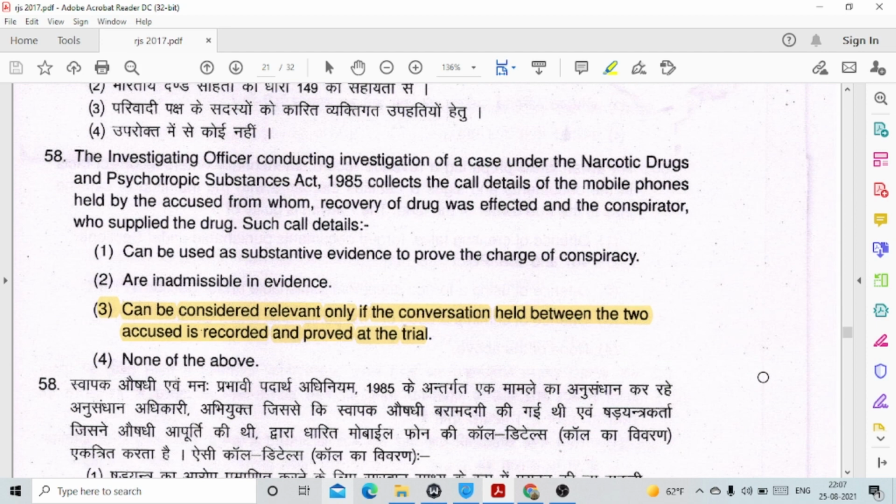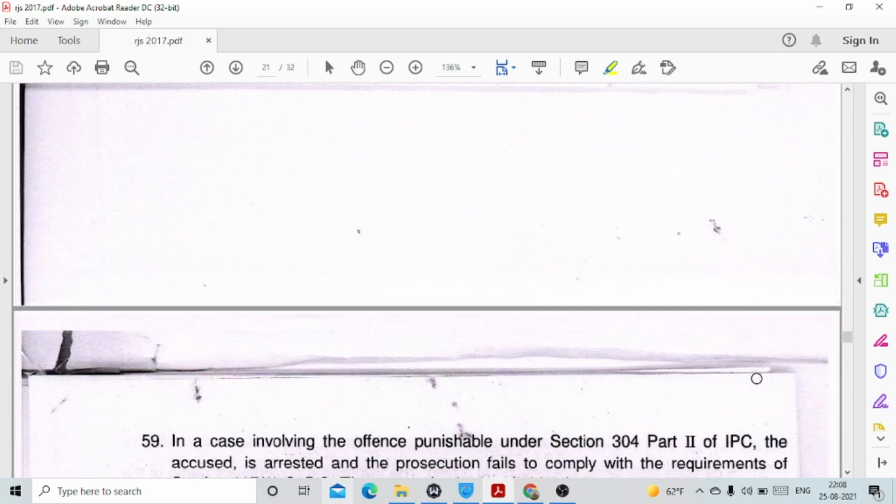Question number 58. The investigating officer conducting investigation of a case under the Narcotic Drugs and Psychotropic Substances Act 1985 collects the call details of the mobile phones held by the accused from whom recovery of drug was effected and the conspirator who supplied the drug. Such call details, option number 3, can be considered relevant only if the conversation held between the two accused is recorded and proved at the trial, and only at that time is the conversation between the two taken on the record. Question number 59.